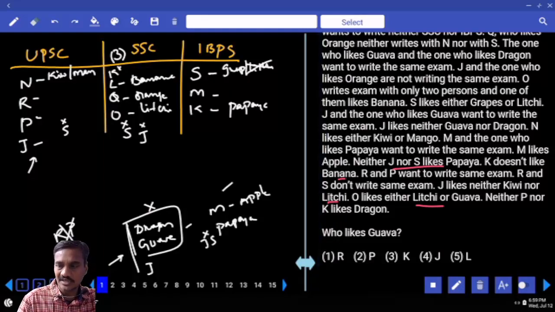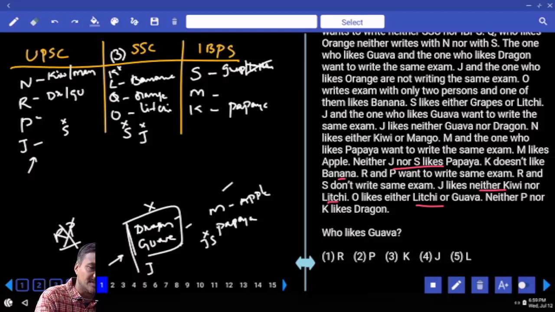K does not like, R and P, R and S do not. J likes neither kiwi nor lychee. Kiwi and lychee is ruled out. Dragon and guava must be together, and they are along with this one. Hence dragon or guava, guava or dragon. Then now we are left with only two more fruits. What are those two? Mango.